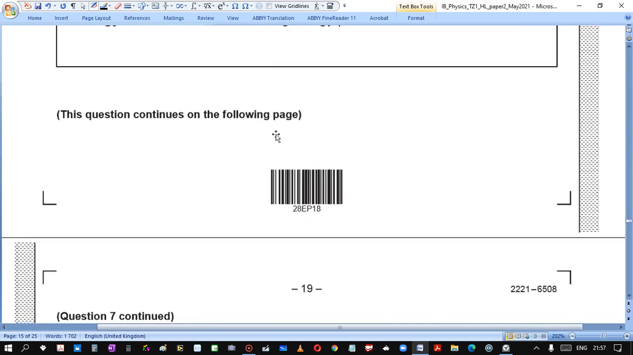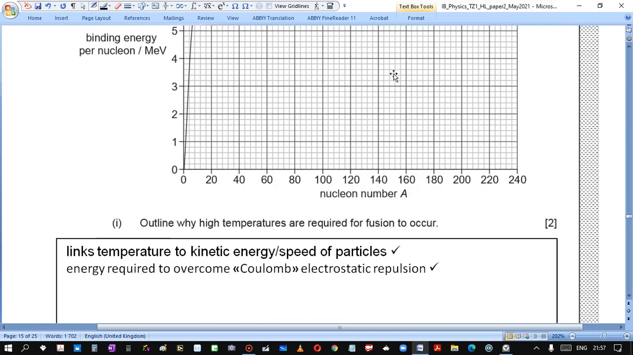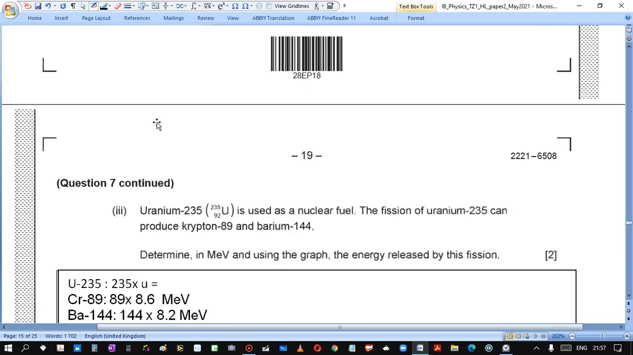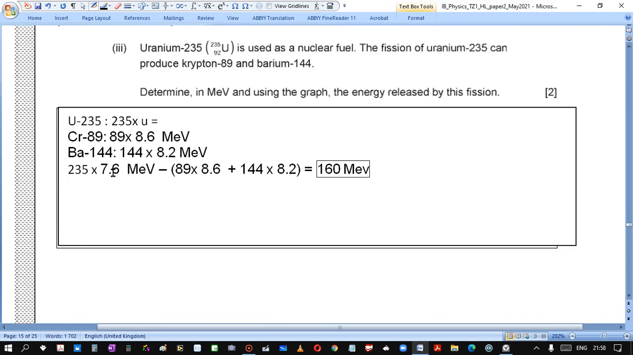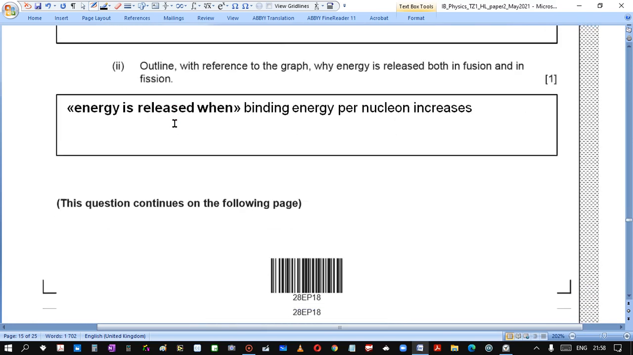And barium 144. It is somewhere in here, 8.3 something. So here I use 8.2. Then we multiply average binding energy by number of nucleons, and we see that the difference is 160 mega electron volt. The values here are given in mega electron volt, so no problem.